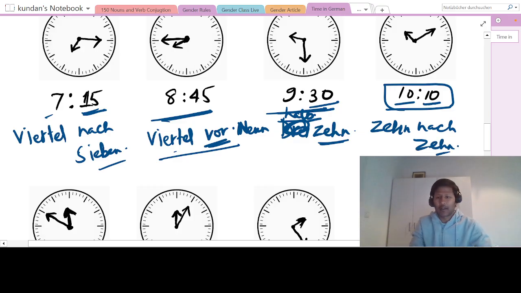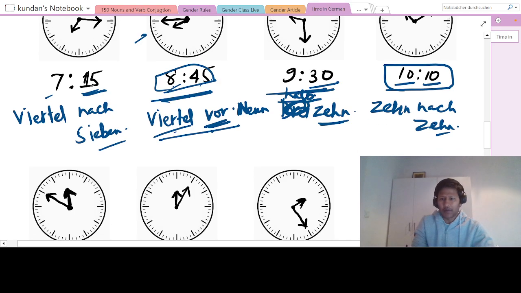So you have to just keep in mind that if it is approaching some time, we could have also said drei Viertel nach 8. That is also correct. Drei Viertel, that is 3/4 after 8 o'clock. So drei Viertel nach 8. But we saw that it is approaching 9. So we say Viertel vor 9. Okay. So hope that is clear. Okay. All right. And then let us move quickly to the next.